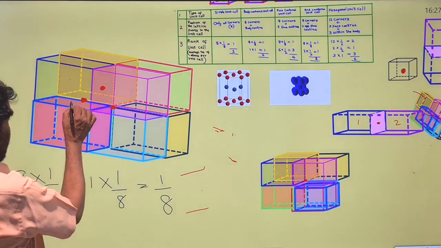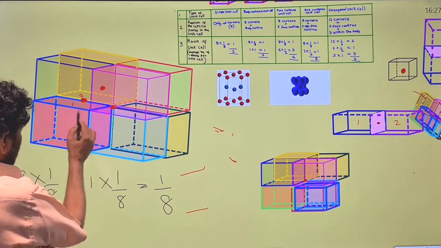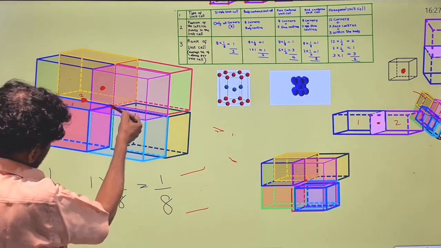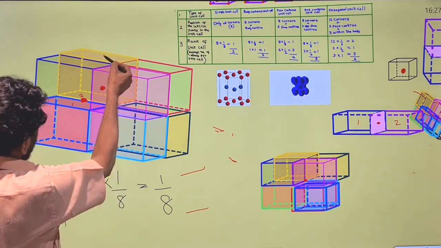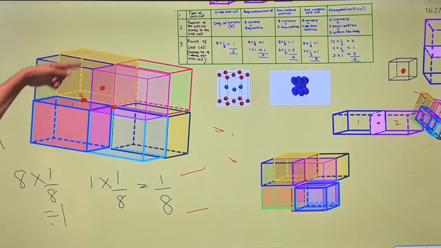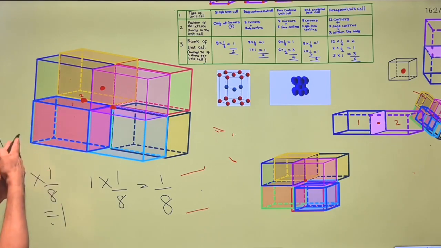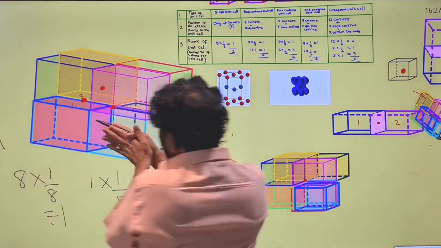It is common for 1, 2, 3, and 4 unit cells. The edge is common for the 4 unit cells.